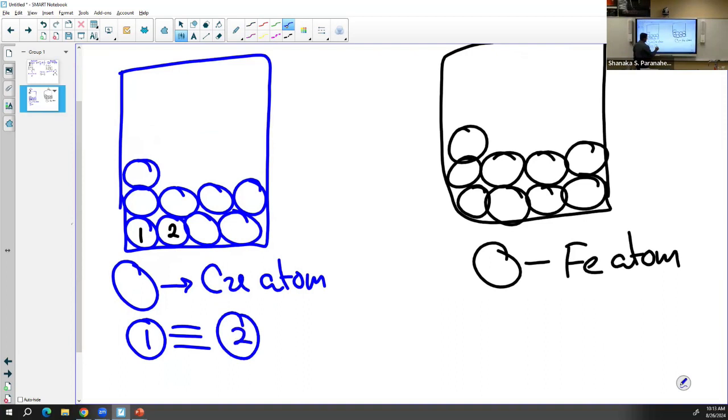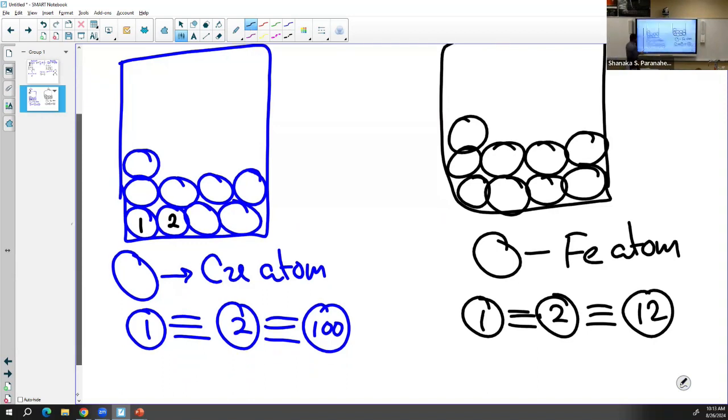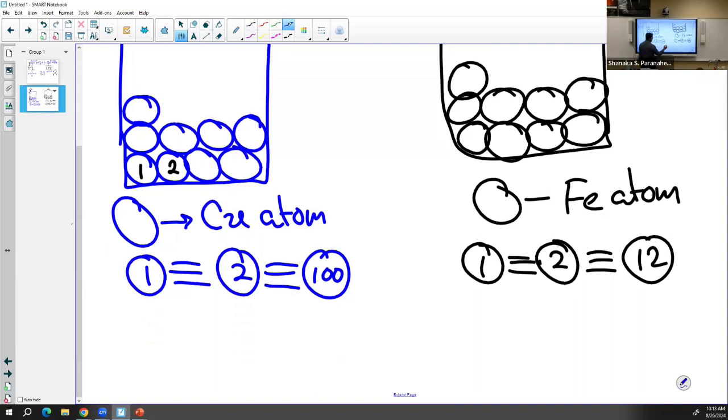The second copper atom is identical to the 100th copper atom. If we take any copper atom from this sample, it's identical in every property. If it is iron, all the iron particles are identical to each other, no matter which one we take. But a copper atom is not identical to any other element's atom.